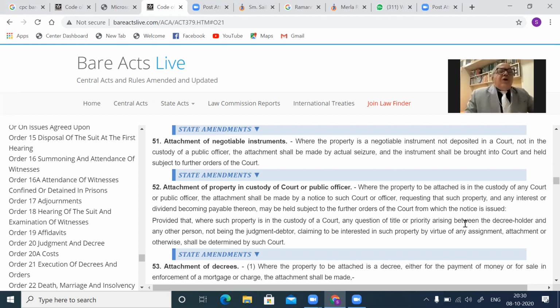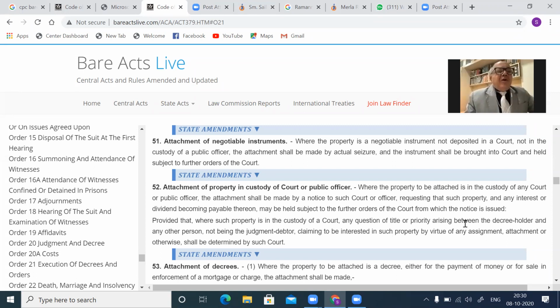Now that suit of C has been decreed by the Bombay High Court or Delhi Court, City Civil Court. So in execution, you can inform the Bombay High Court, the money which is lying in the custody of the court receiver may kindly be attached and may not be parted with to anybody, because I have obtained a decree. Isn't it? So it may be money in the court receiver's office.